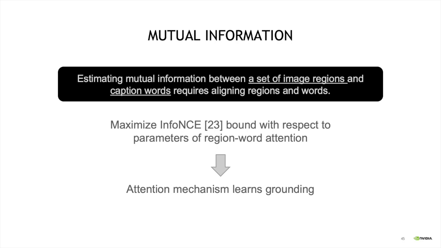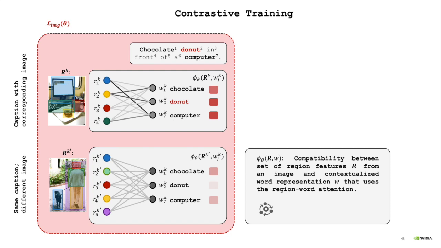and we show that at the end of training, the attention model can learn grounding. Contrastive learning using InfoNCE involves learning a compatibility function between a set of region features R and contextualized word representation W. The objective encourages the attention model to have higher compatibility scores for true word-region pairs compared to incorrect pairs. Images with corresponding captions serve as positives, and negative pairs could be constructed by pairing the original caption with randomly sampled images as shown on the left side.